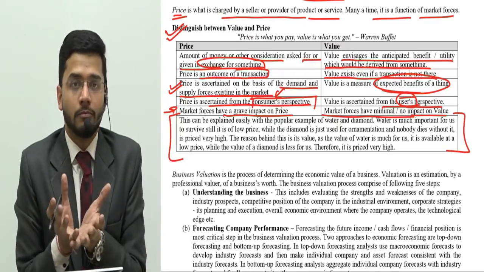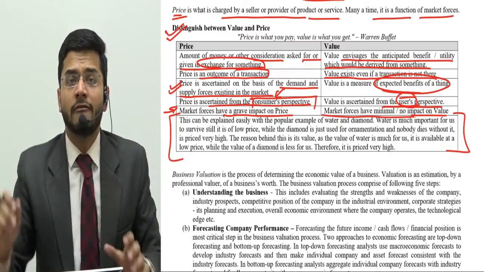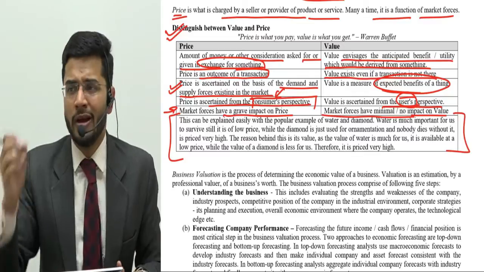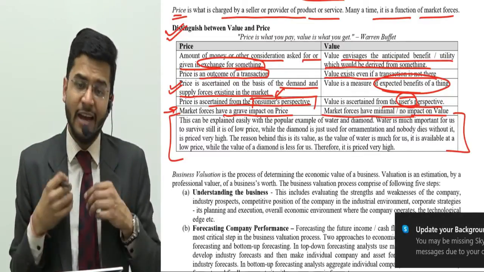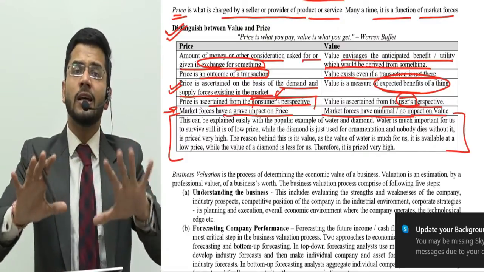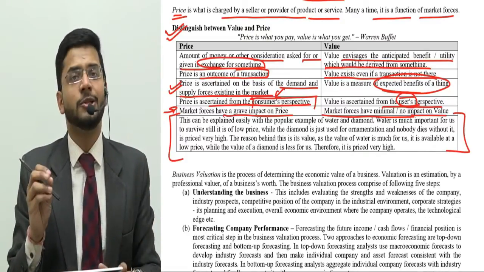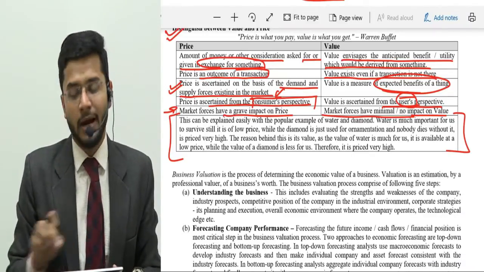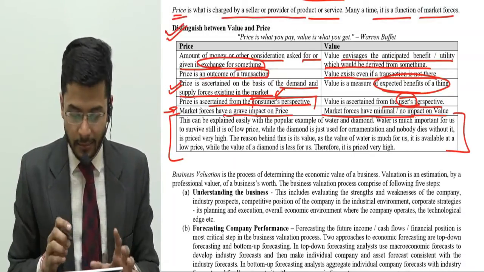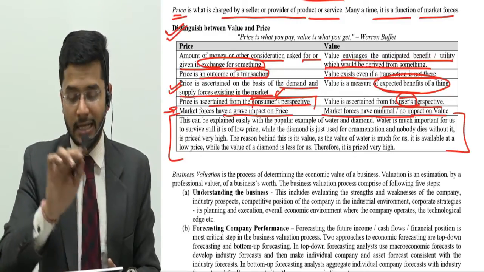If the other person is not finding it worthy, I would say to hell with that person. I am not interested in listening to whatever that person is saying. I find this thing good, so it is really important and valuable for me, so I will definitely buy this particular thing. So that is the difference between price and value.